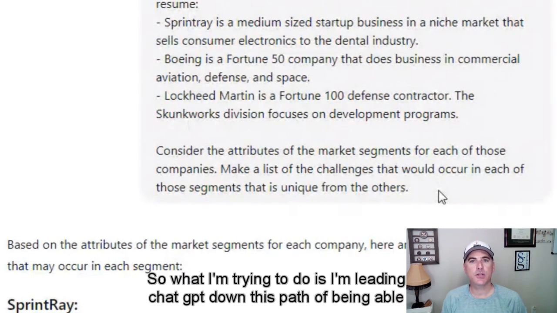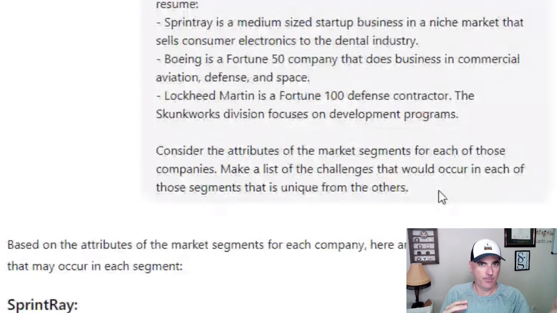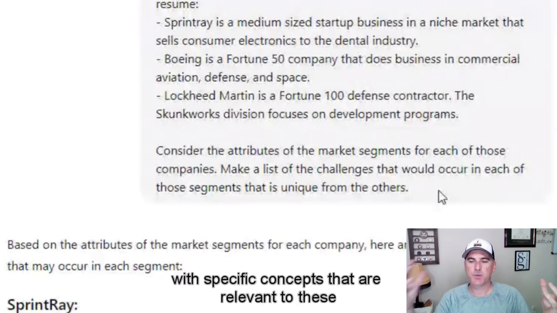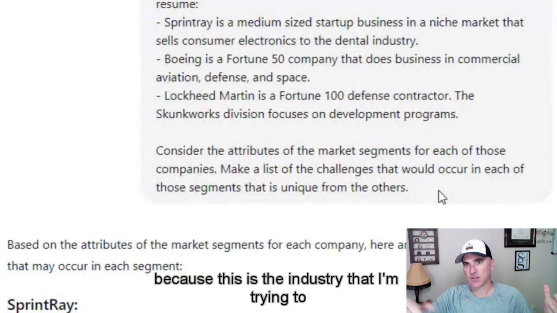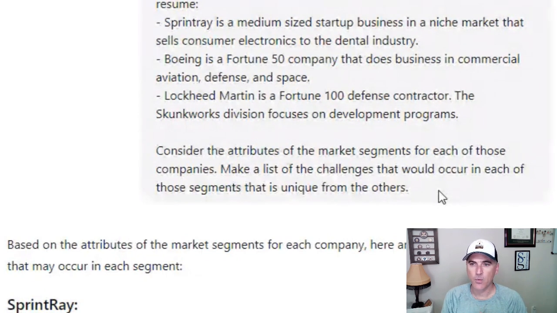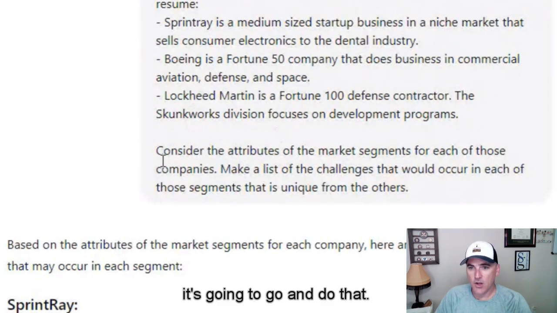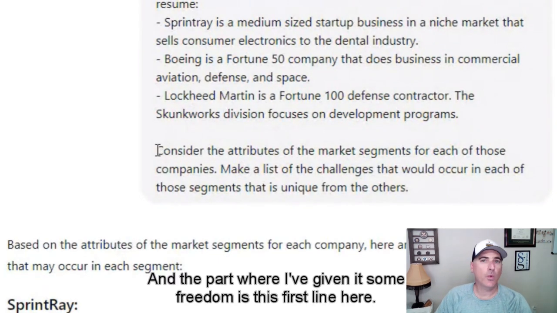So what I'm trying to do is lead ChatGPT down this path of being able to connect my experience with specific concepts that are relevant to these industries, because this is the industry that I'm trying to win new business in. And so it's going to go and do that. And the part where I've given it some freedom is this first line here.